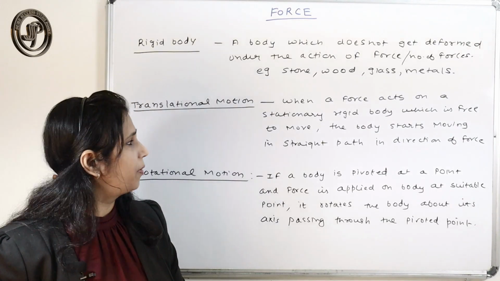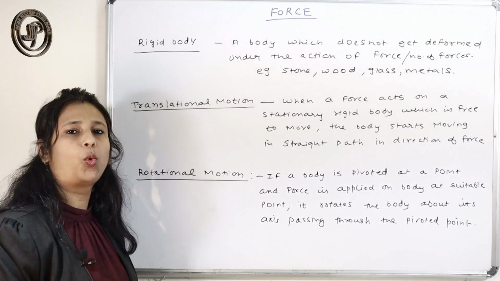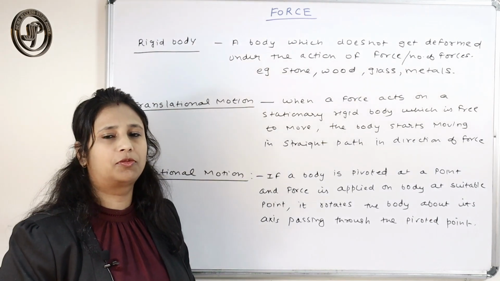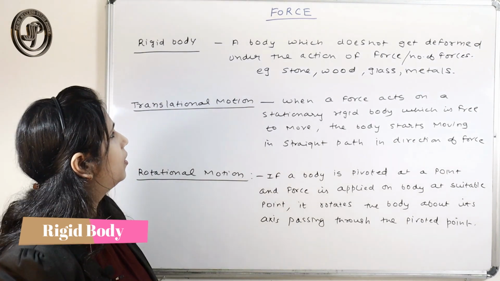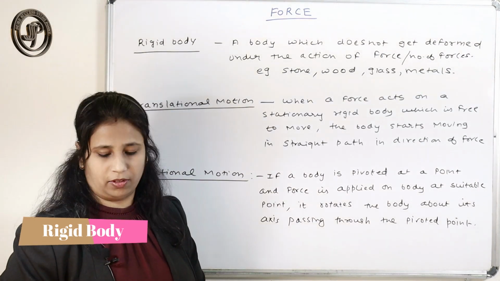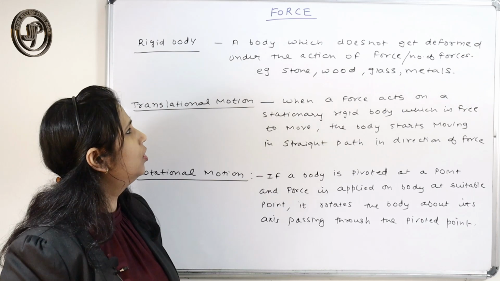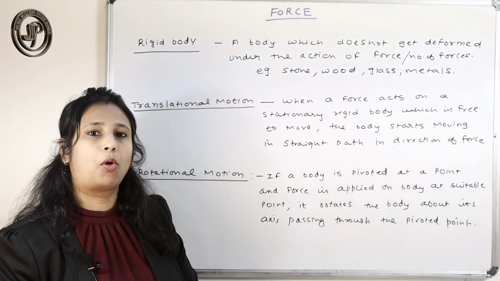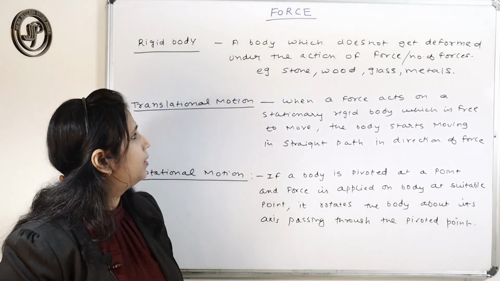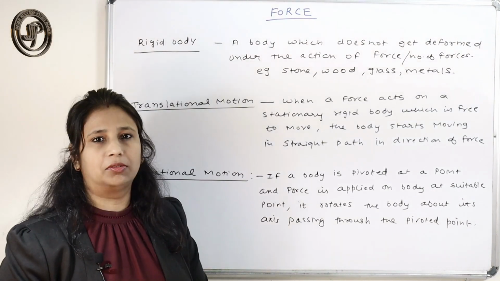So let's start the topic with some important concepts. First, you should know the meaning of rigid body. So what is actually a rigid body? A body that does not get deformed even under the action of a number of forces applied on it. If the body does not get deformed, then the body is called a rigid body.